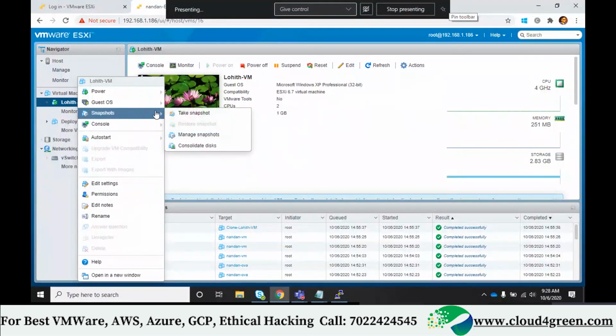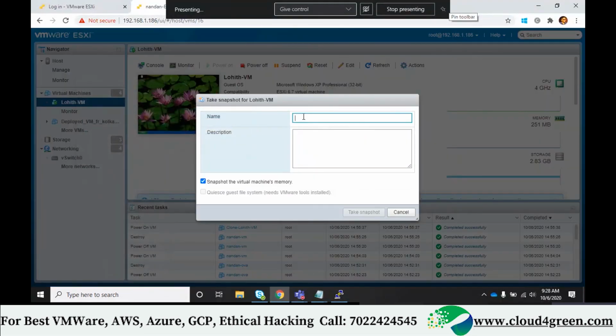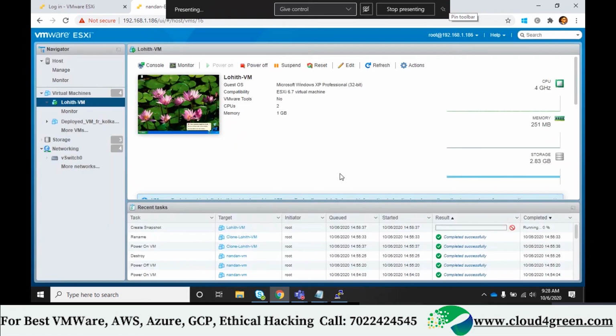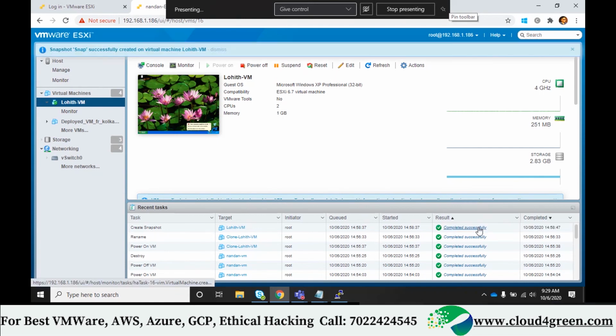I'll come back here, snapshot, take a snapshot, snap one, add new NIC2 to VM and take a snapshot. So now here you see, can you see the snapshot is very fast, faster than clone or template. Okay, so snapshot is completed.